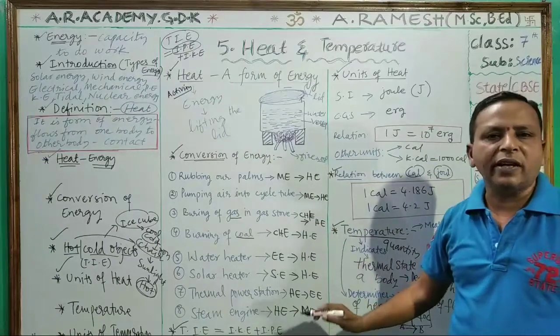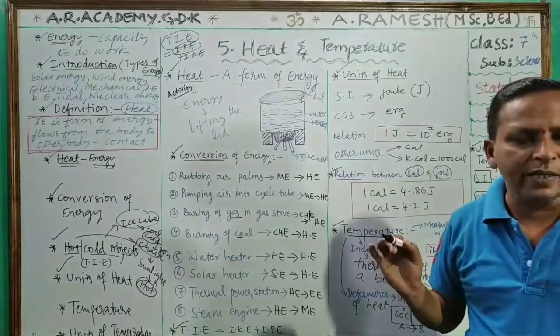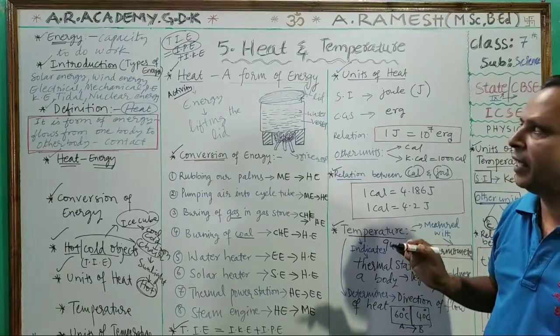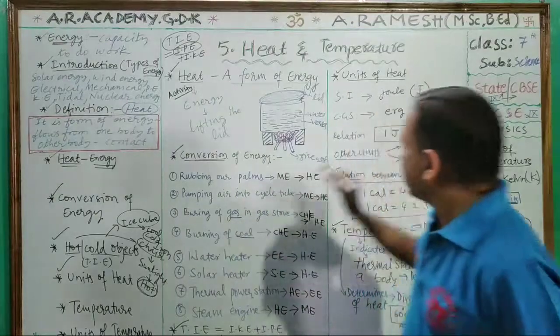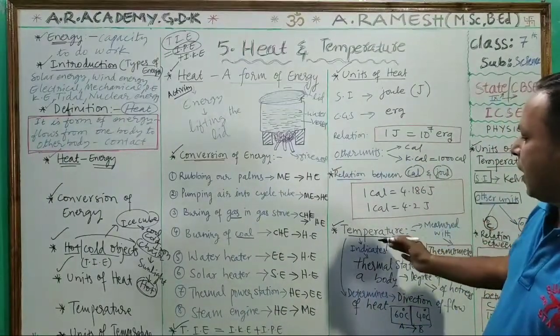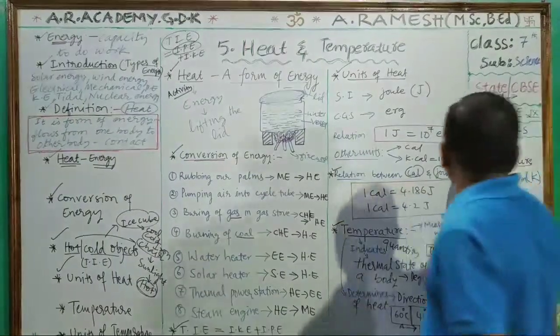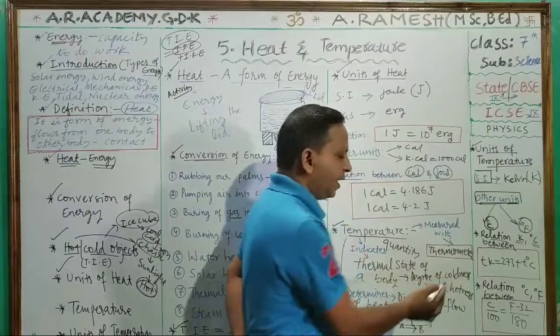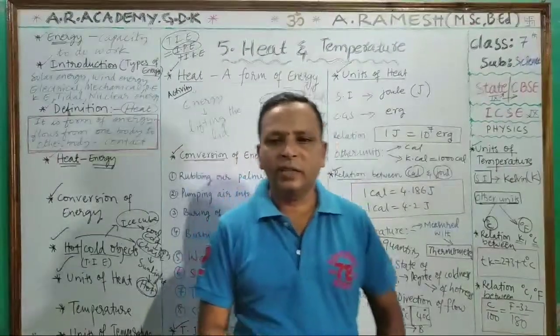How can you say a body is a cold body or a hot body based on total internal energy, total kinetic energy and total potential energy, the units of heat and the relations between them, the temperature definition, the units of temperature, and the relation between Kelvin, degree Celsius and Fahrenheit, we studied very well.